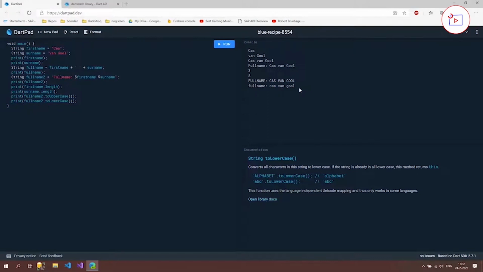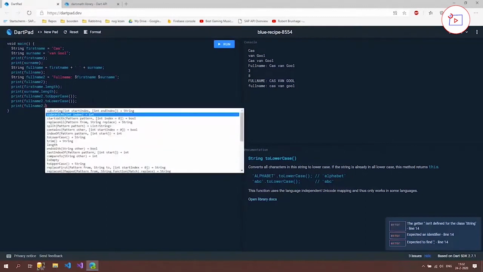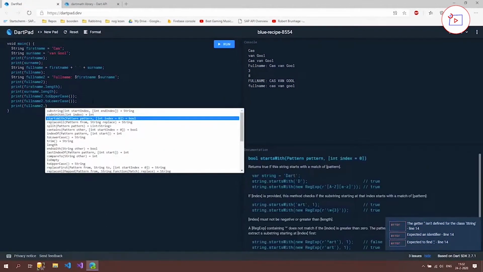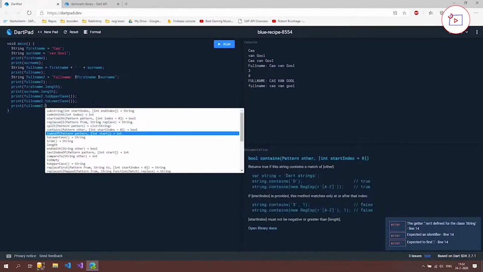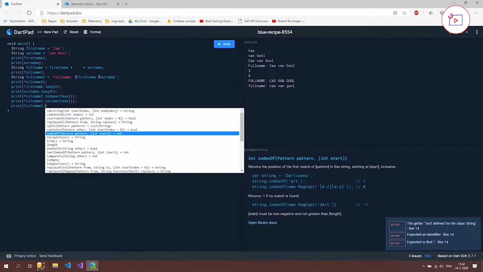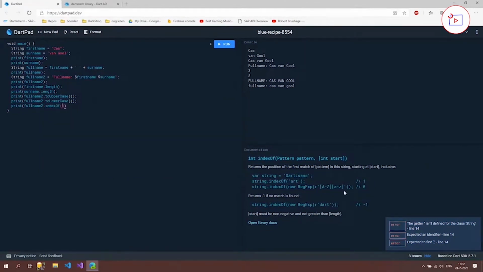We've also some others which are a little bit more difficult and use some inputs. So let's take a look at indexOf. It explains a little here: it returns the position of the first match of pattern in this string starting at the start.